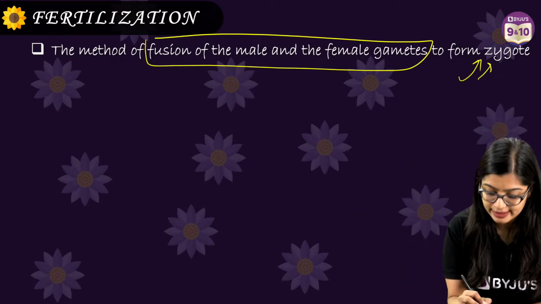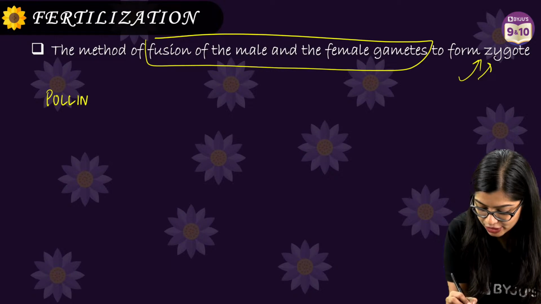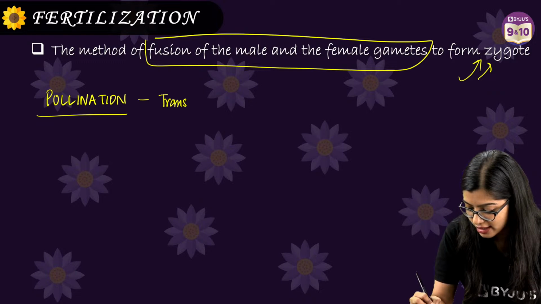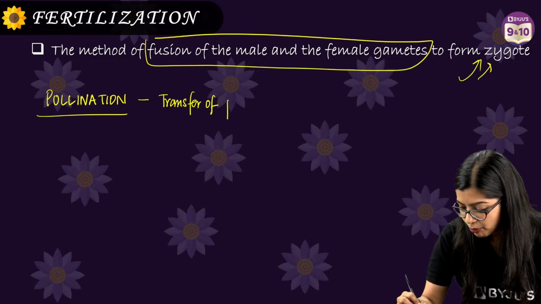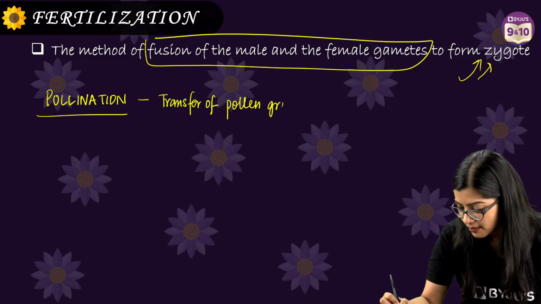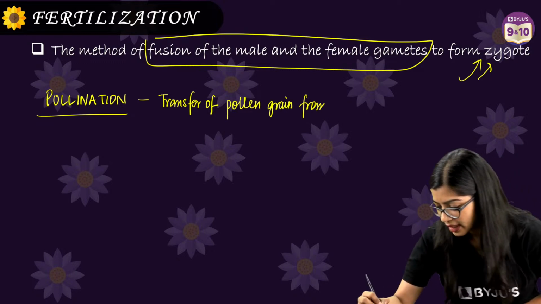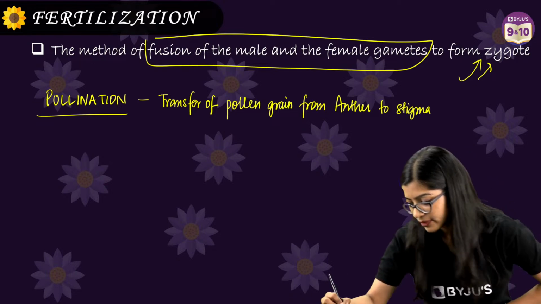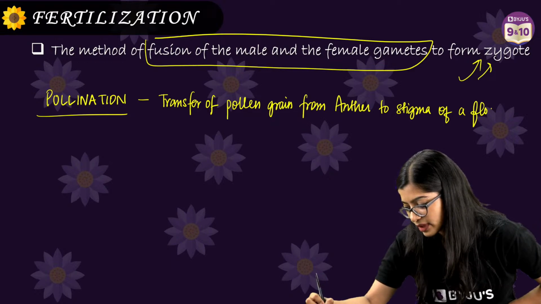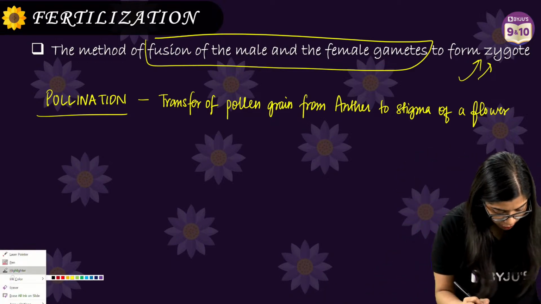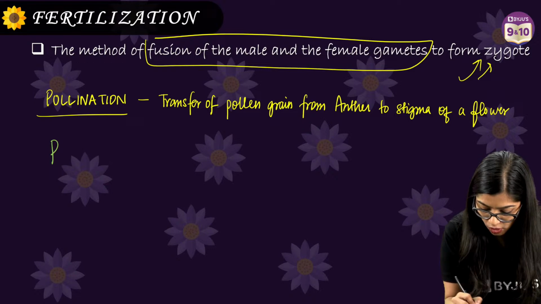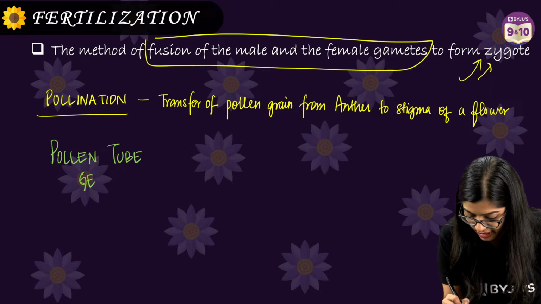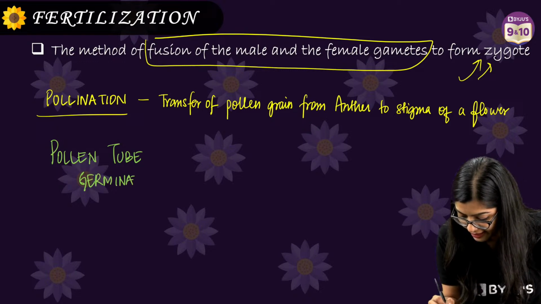Okay, I'm going to quickly write this down. So two very important definitions for all of you. Pollination is nothing but the transfer of pollen grain from anther to stigma of a flower, right? Now what is pollen tube germination? What do we mean by this?